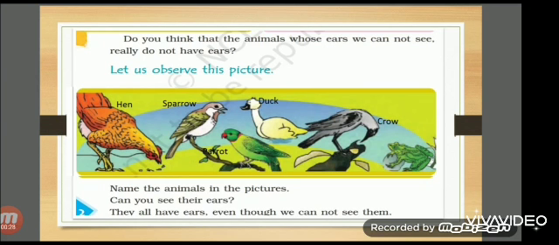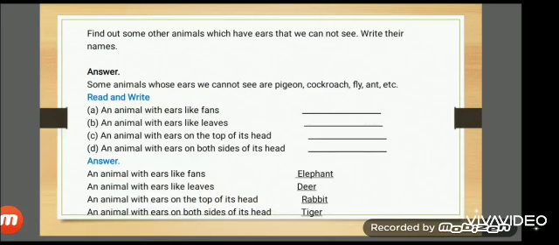The answer is no, we cannot see the ears. But they all have ears, even though we cannot see them. One question is, find some other animals which have ears that we cannot see. Write their names. The answer is, some animals whose ears we cannot see are pigeon, cockroach, fly, ant, etc.